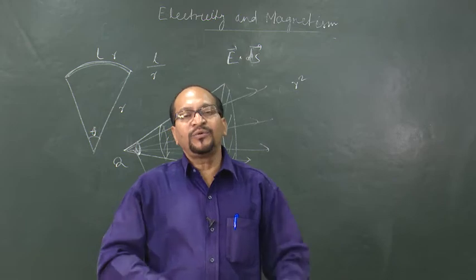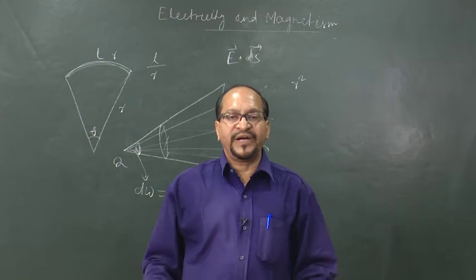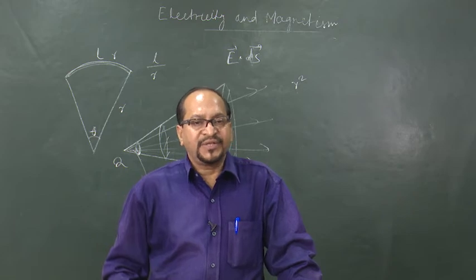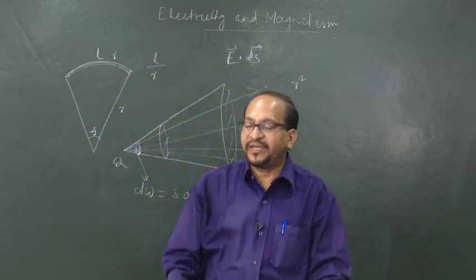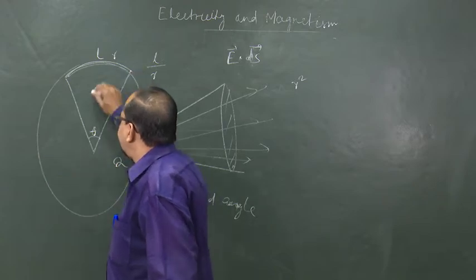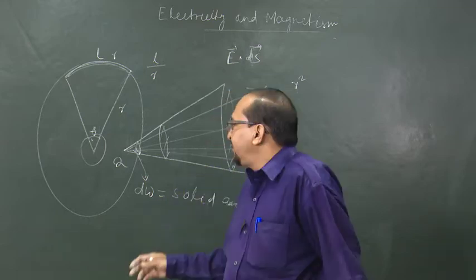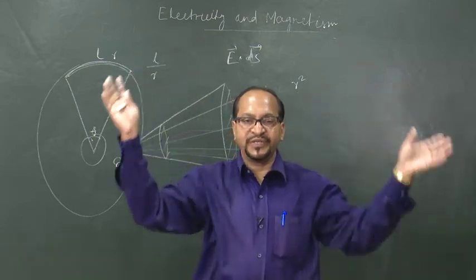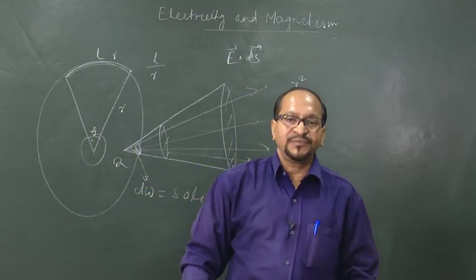In fact, any closed surface would subtend the same solid angle 4 pi at an internal point. This is the concept of solid angle, and its unit is steradian. Okay. And the total solid angle obtained by the closed surface at an internal point is 4 pi, just as in a plane it is 2 pi. The total plane angle obtained by a circle or a closed curve is 2 pi, and here it is 4 pi. You just imagine the cone expanding to form a sphere. Okay. So, this solid angle goes on increasing and the total solid angle becomes 4 pi.